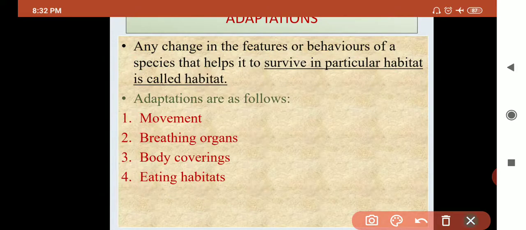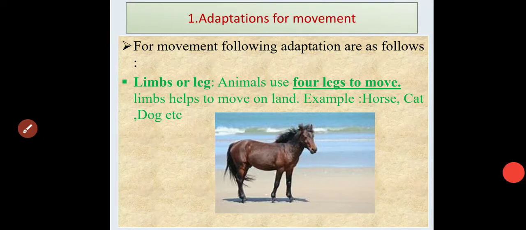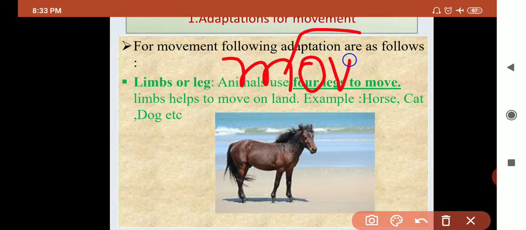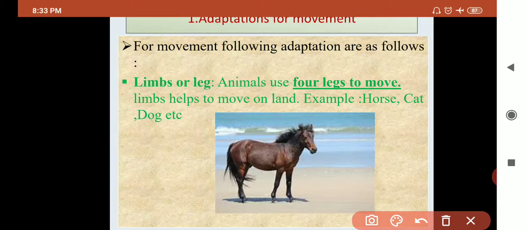Let's start with number one, adaptation for movement. So what is meant by movement? When an animal can move from one place to another place by a specific organ, it is called movement. Let's see point number 1, that is limb or leg.